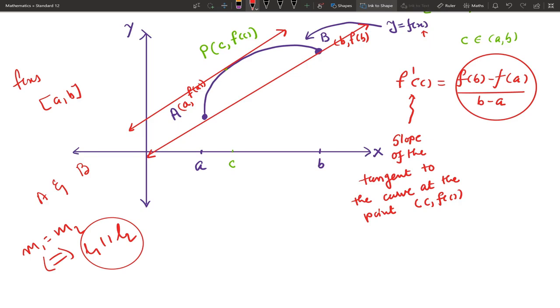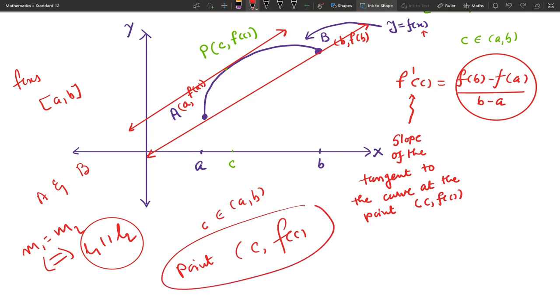After finding c, one can get c belongs to open interval a comma b. The point is given by c comma f of c. This is using the geometrical interpretation of the mean value theorem. The right hand side is the slope of the line joining A and B, using the definition of slope y2 minus y1 upon x2 minus x1.